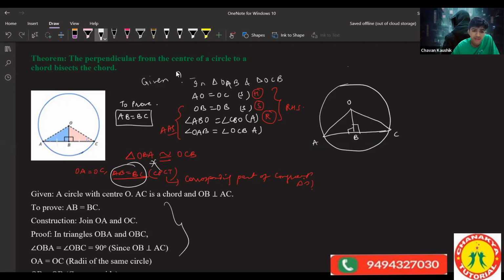Then we have to prove theorem one, AB equals AC. You can prove it with angle side. You can see these two angles, so we can say these both are equal, because these two sides are equal, so two angles are also equal. If you know that if two sides are equal, either you can prove by RHS or you can prove by angle side. So two angles are also equal, you know that?